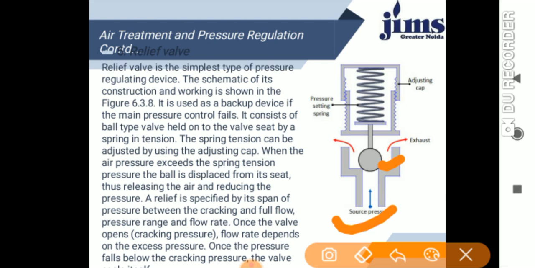A relief valve is specified by its span of pressure between the cracking and the full flow, so the pressure range and the flow rate. Once the valve opens, at the cracking pressure, the flow rate depends on the excess pressure, and once the pressure falls below the cracking pressure, the valve will seal itself. So this is the pressure setting spring, and this is the adjusting cap. If the source pressure is less than the cracking pressure, the valve stays sealed, and if it is more, then it opens and works accordingly.